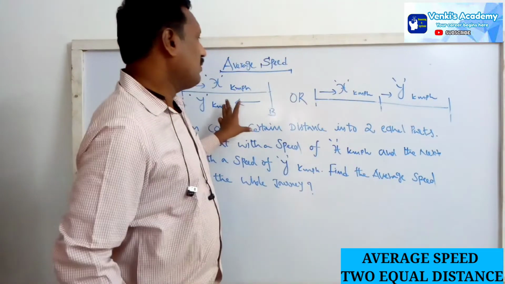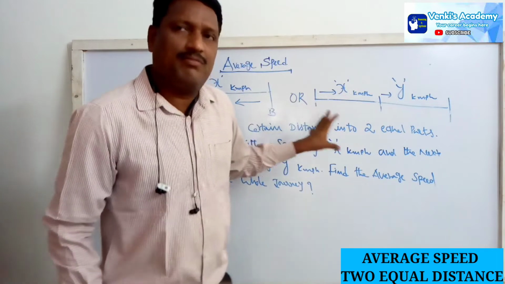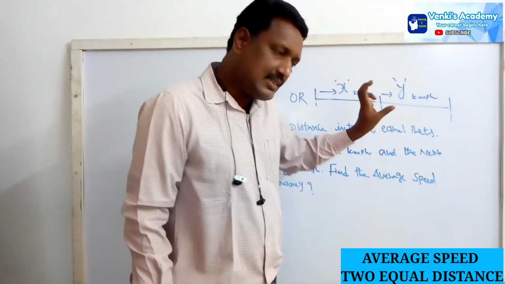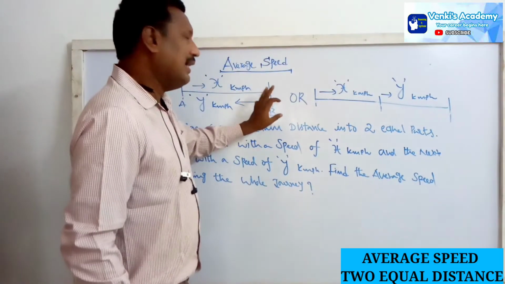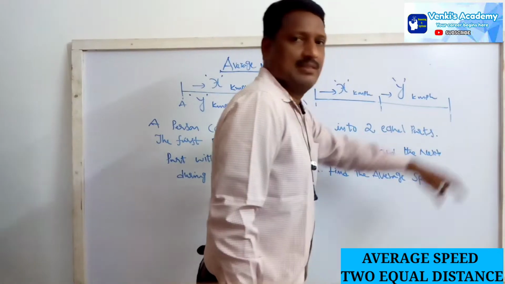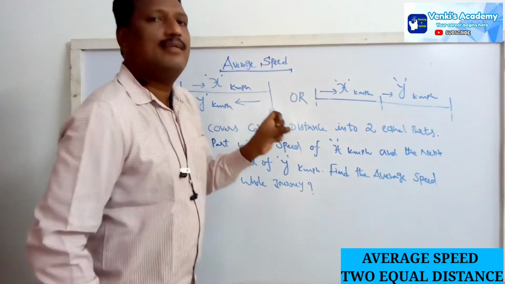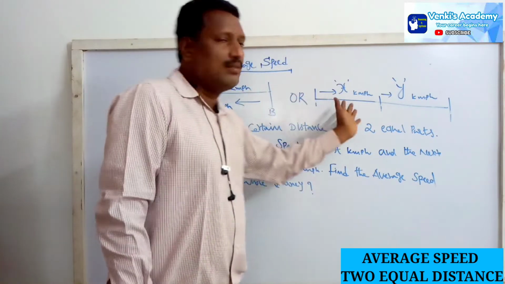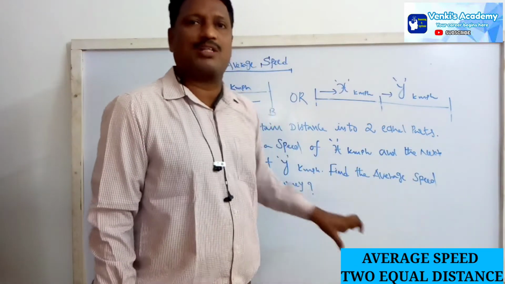So people may sometimes confuse these 2 as different, but these 2 are not different. This is the same concept. Here he had a return, but here he goes forward the same distance. We need the concept only, the 2 distances must be equal, whether it is return or forward, whatever it may be, both are same.